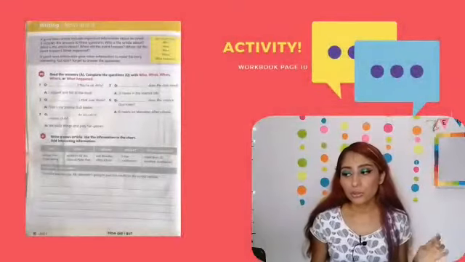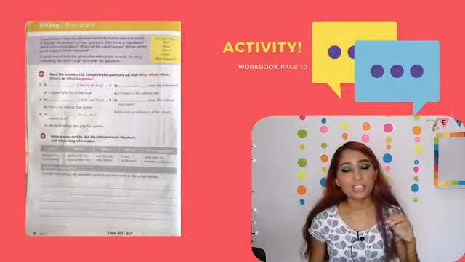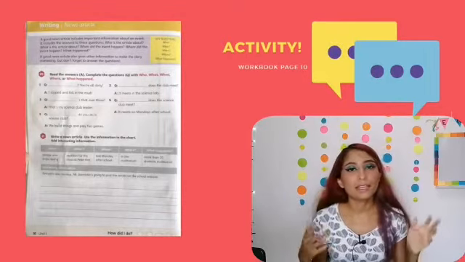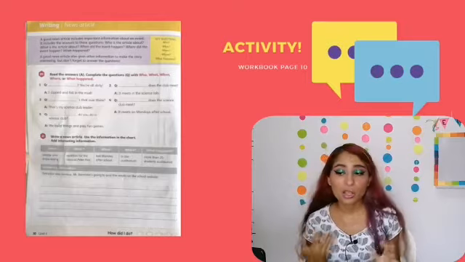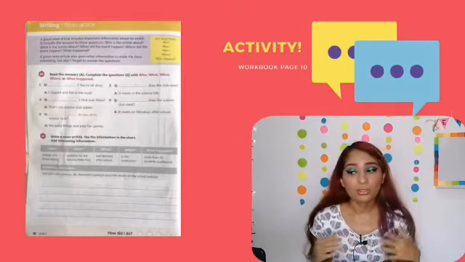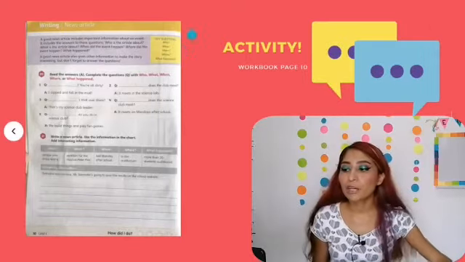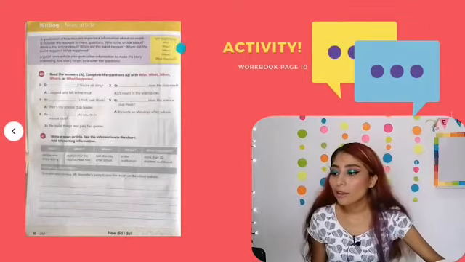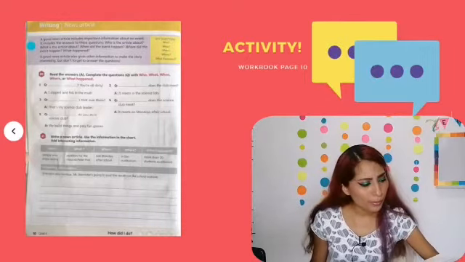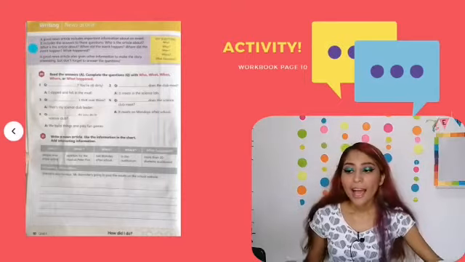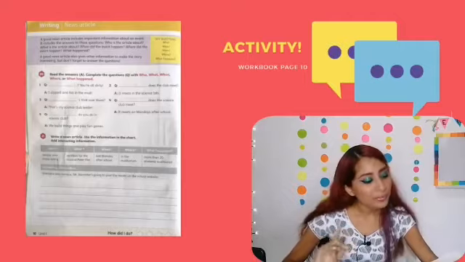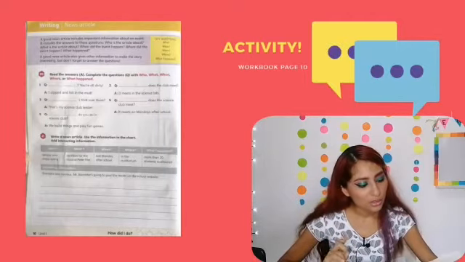We are going to do activities on page 10 from the workbook, and we are going to do activities about these questions, but we are going to use them to write a good news article. So we are going to check this. We have the key questions: who, what, when, where, and what happened. And this chart in purple says, a good news article includes important information about an event. It includes the answer to these questions.